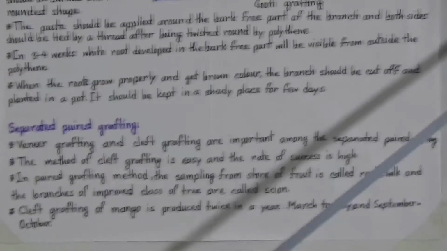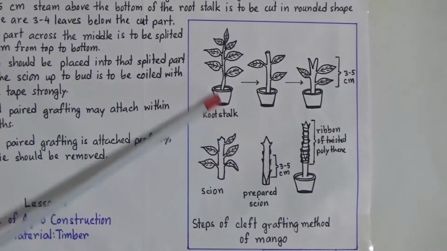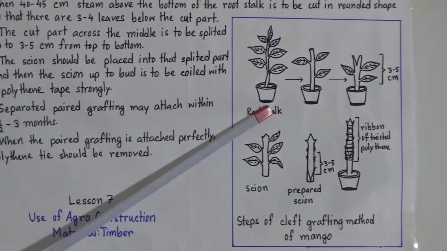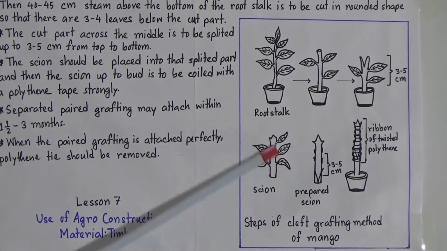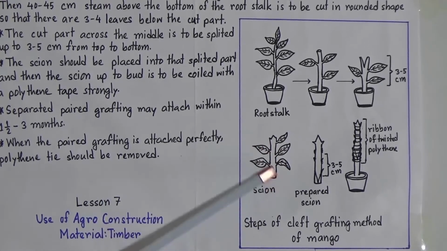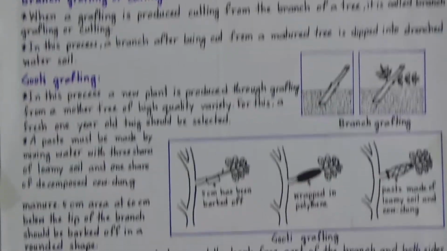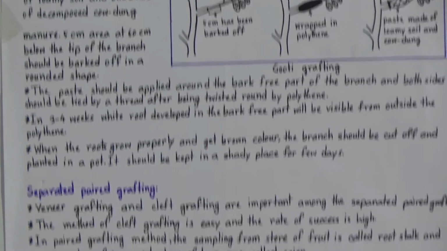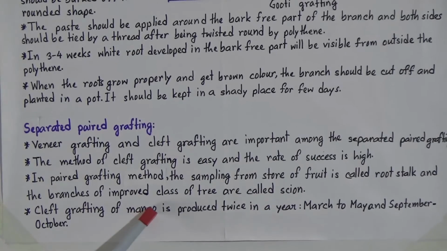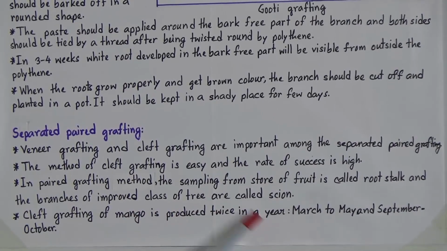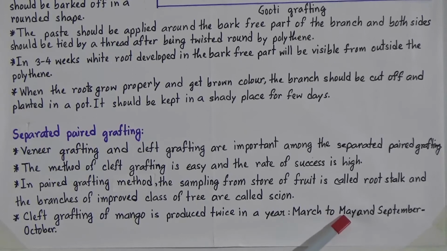Now look at this picture. This plant is called rootstock and this is called scion. This is another plant which we will grow. And today, my dear students, we will know about the cleft grafting of the mango tree. So cleft grafting of mango is done twice in a year. And what is the timing? March to May, that means before the rainy season, and September, October, that means after the rainy season.